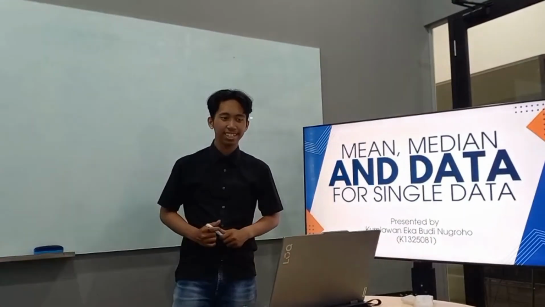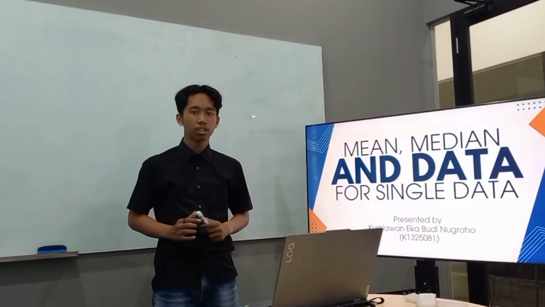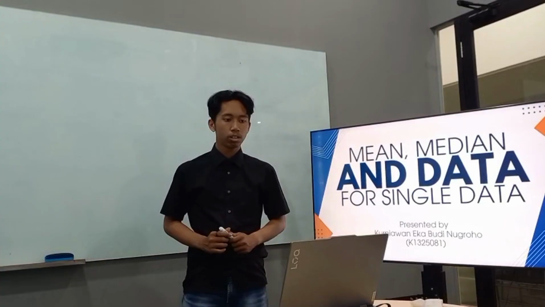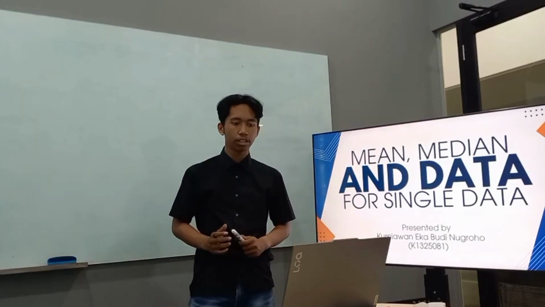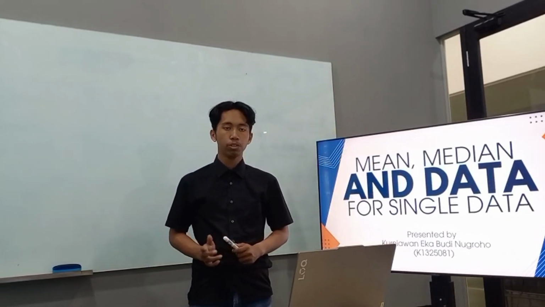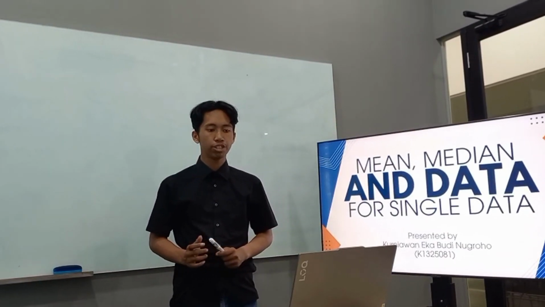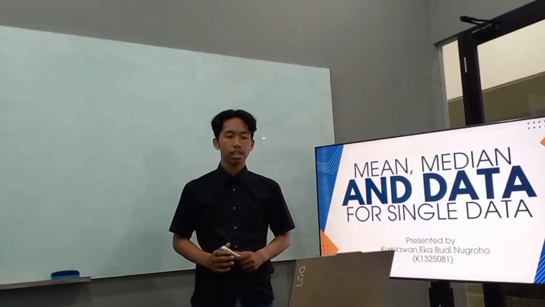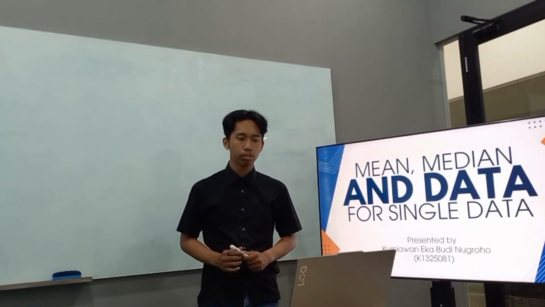In statistics, we often deal with a lot of numbers. If we only look at raw data, it can be confusing and difficult to understand. That is why we use something called measures of central tendency, which help us summarize data into one meaningful value.